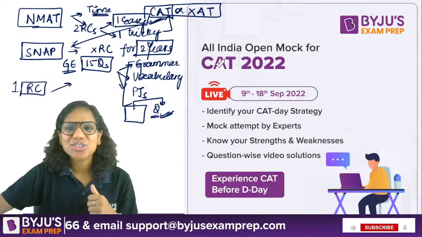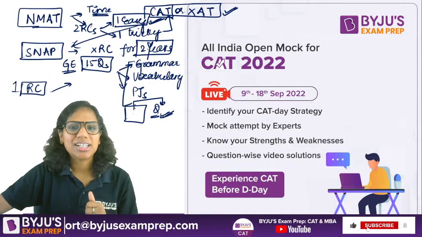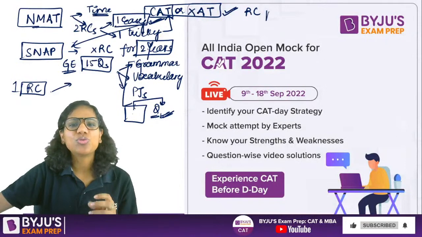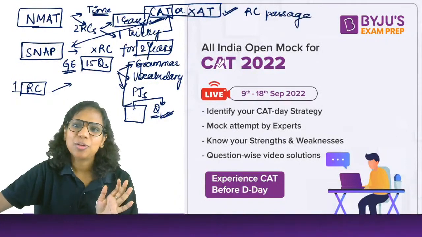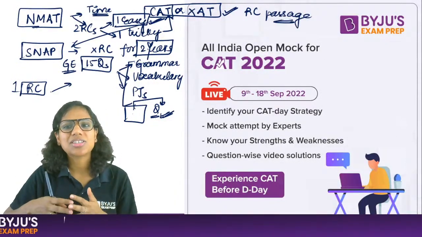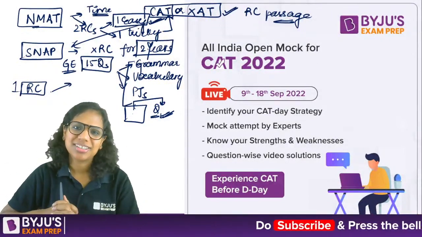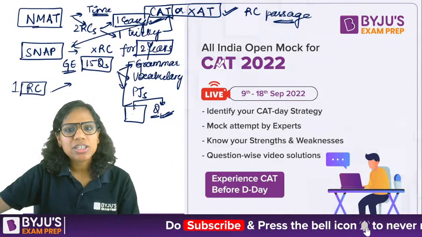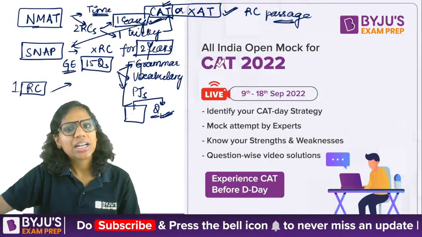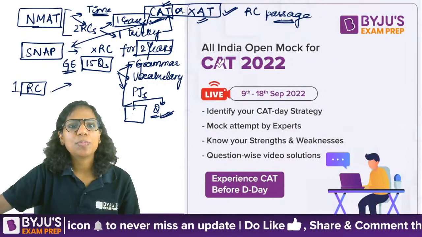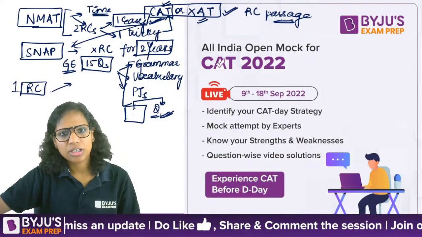So my suggestion to you is that prepare for CAT and XAT. When you prepare for these two exams, your RC passage preparation for every exam is sorted, because all the other exams usually have an RC passage level easier than both CAT and XAT. So in case you practice CAT previous year papers, CAT RC passages, XAT previous year papers, XAT RC passages, automatically your prep for NMAT RCs is also sorted, right?